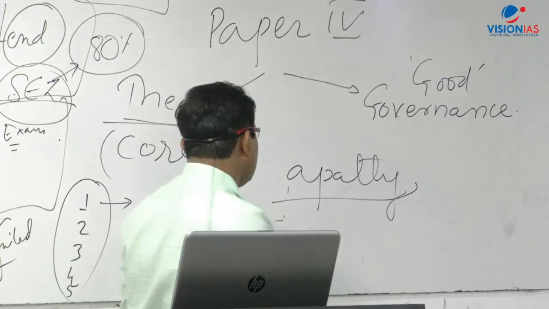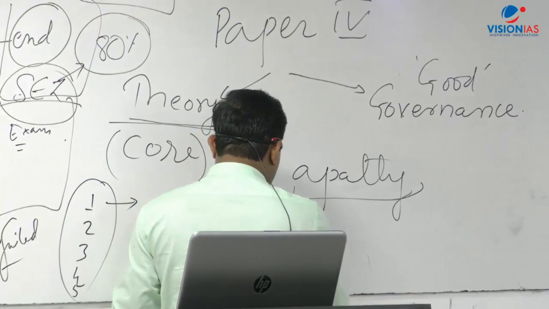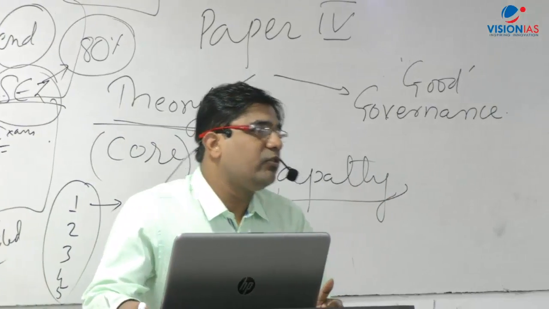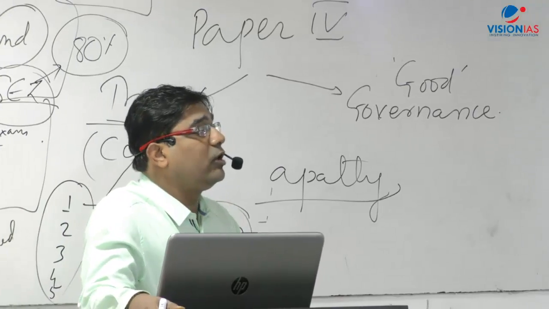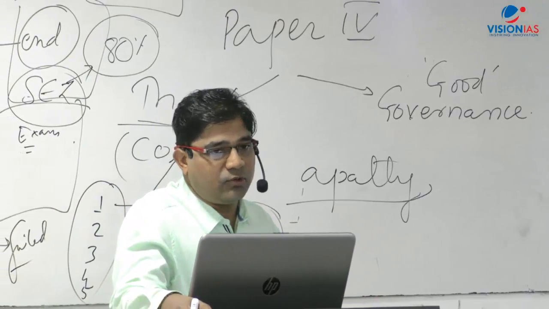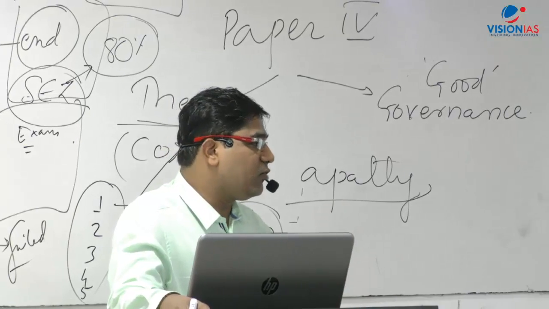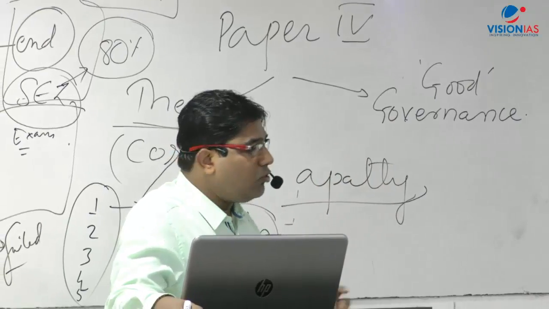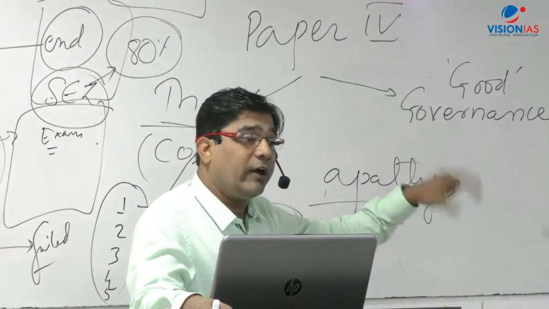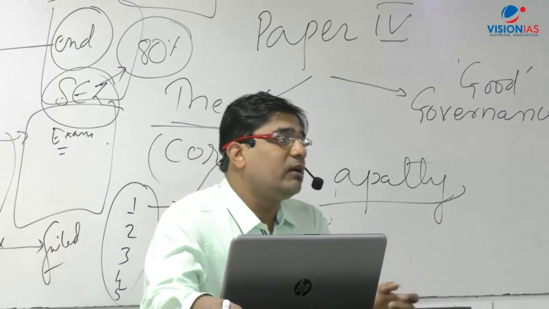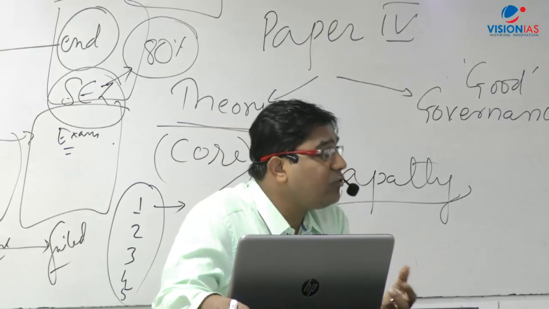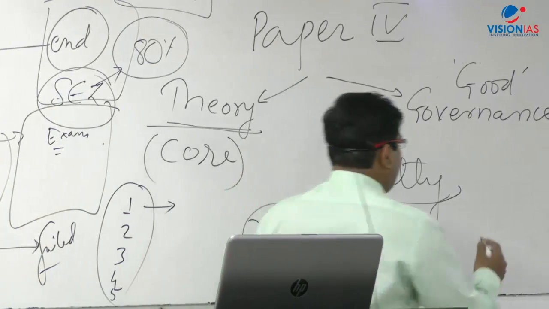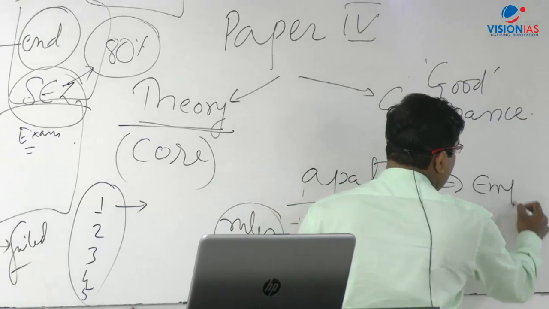They simply follow the rules. Now it does not mean that rules are not to be followed, but it also means that beyond the rules there is something, that is, a humanistic angle is also required in order to understand the problems of the weaker sections of society, the downtrodden, the marginalized, so that the vision of good governance can be achieved. So this bureaucratic apathy is a part of attitude. Now we have to understand why bureaucratic apathy is there, what is the origin of bureaucratic apathy. What is required then? Bureaucratic apathy has to be converted into empathy and compassion.